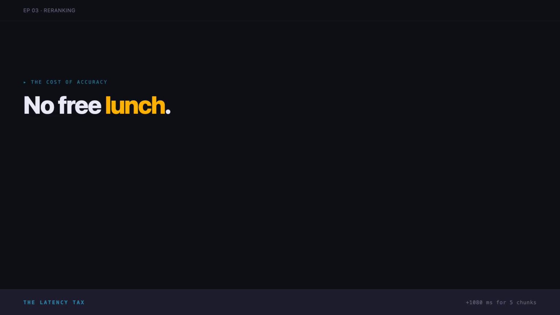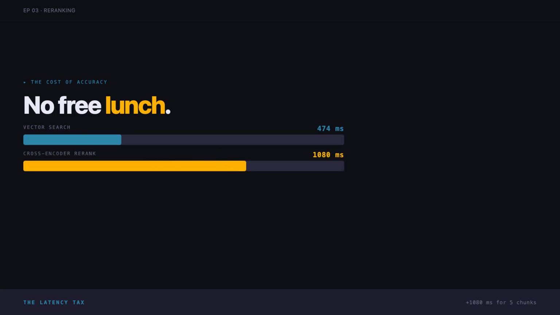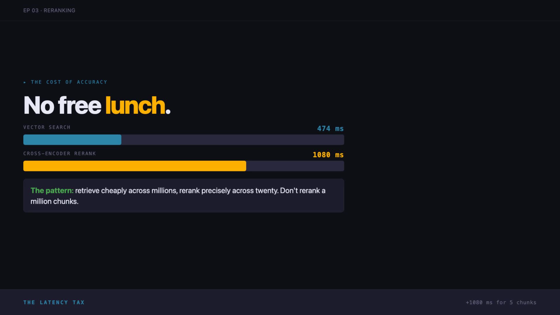There's no free lunch. Bi-encoder search ran in under 500 milliseconds. The cross-encoder takes longer. The first call has to load the model, but after that, scoring 20 pairs runs in about a second on CPU and tens of milliseconds on a GPU, depending on setup. That's the trade-off. You retrieve cheaply across millions, then you rerank a small set. You don't rerank a million chunks, you rerank 20.